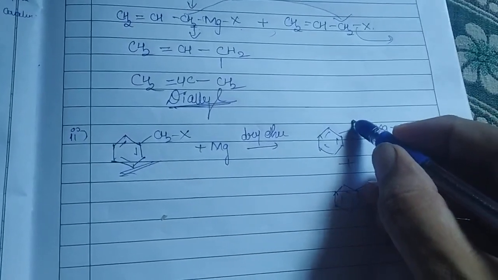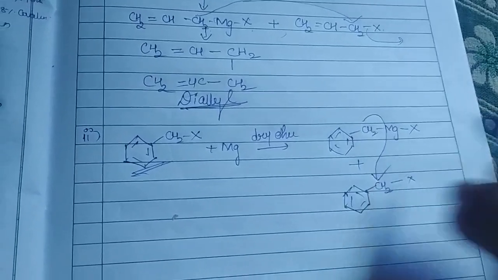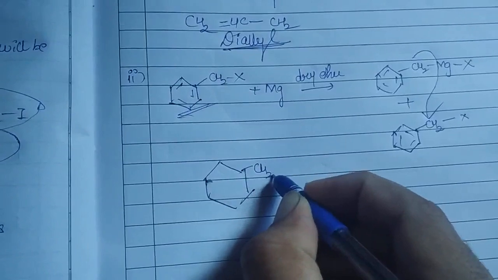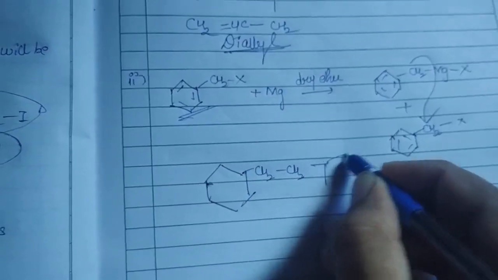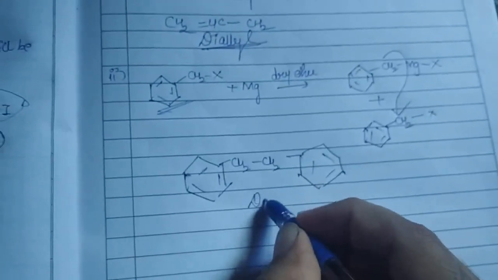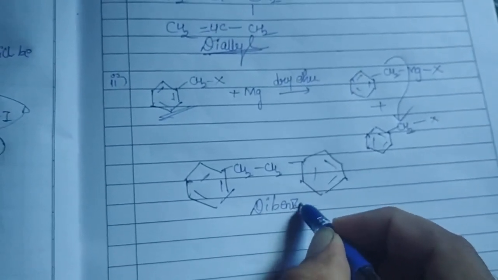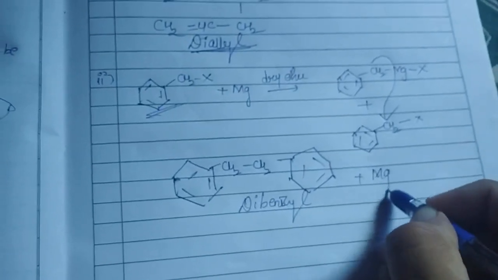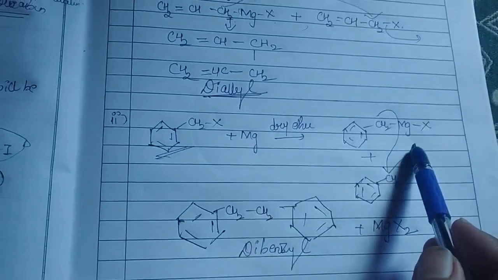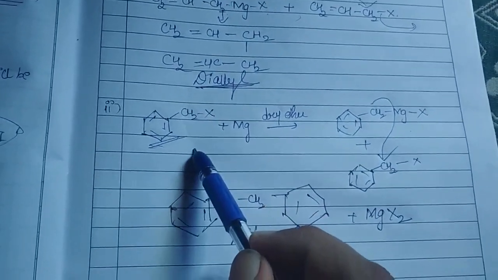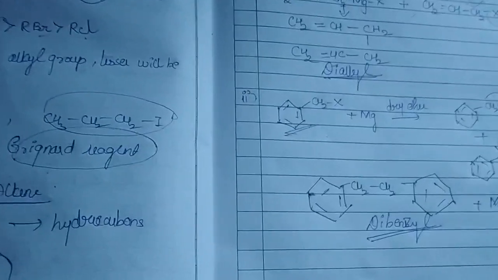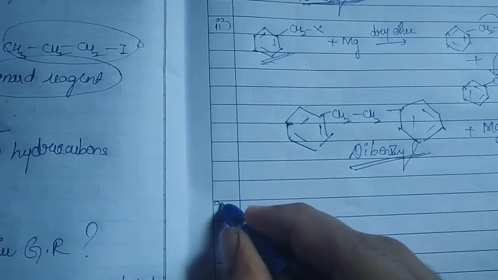So using its carbanionic part, it is going to attack over here. So you are going to get your product as what? Ph-CH2-CH2-Ph, which is called dibenzyl, plus, as mentioned, MgX2. So instead of forming the respective Grignard reagent, whenever you use a benzylic halide, it is going to give dibenzyl. Similarly, if I choose vinyl halides,